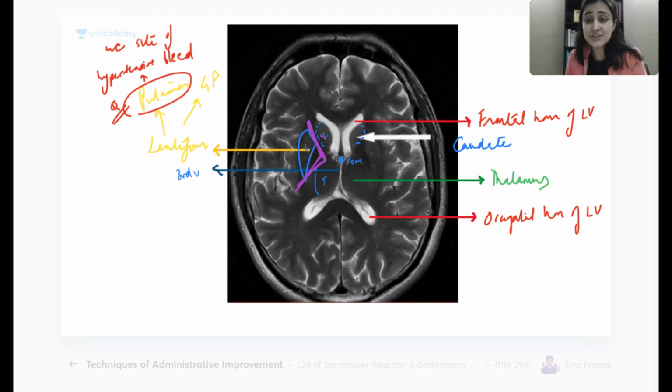Is the anatomy making some more sense here? Now, one of you had asked, what is the investigation of choice for hypertensive bleed? Very, very important question, but that requires some more explanation.